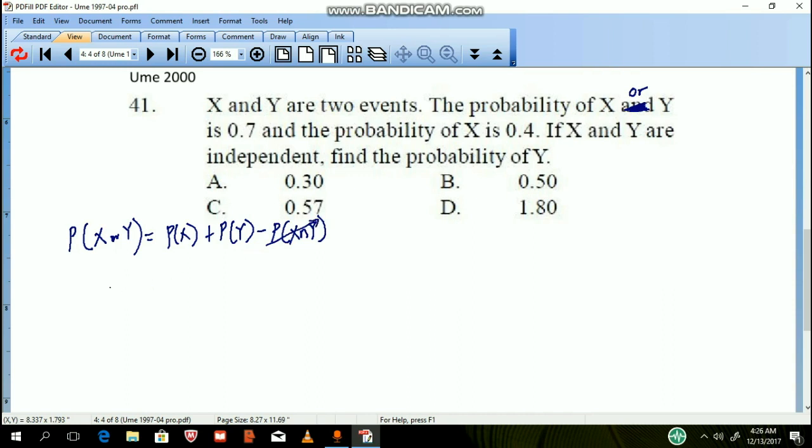So now the probability of X or Y, which is 0.7, will be equal to the probability of X, which is 0.4, plus the probability of Y, which is what we're looking for. So the probability of Y will be 0.7 minus 0.4, which is 0.3, and that will be option A.